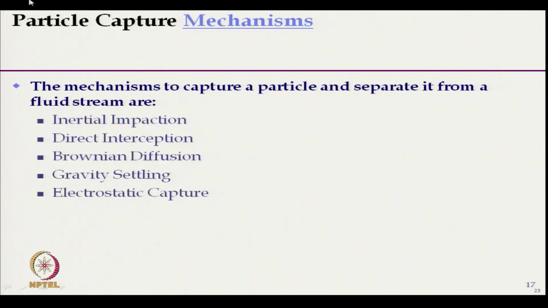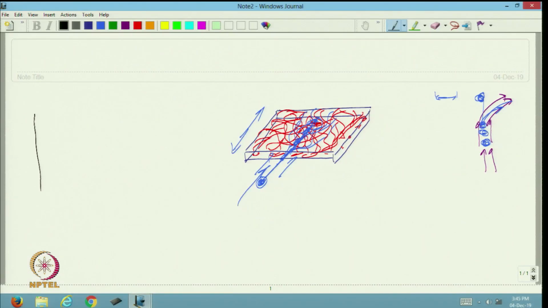So, for this inertial impaction, if we try to plot, this is particle size in micron, and this is filtration efficiency.